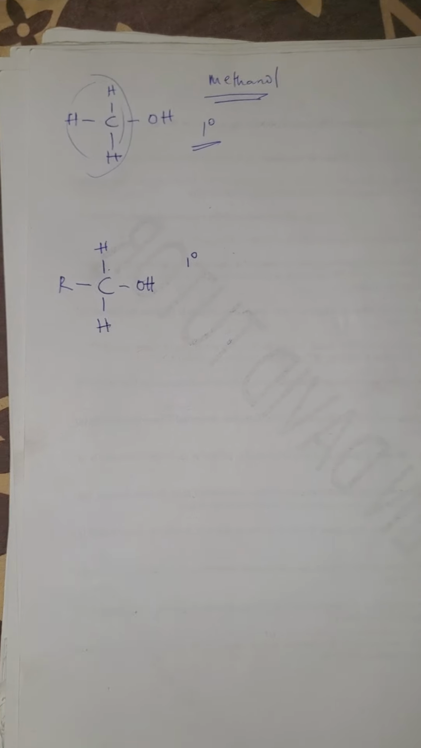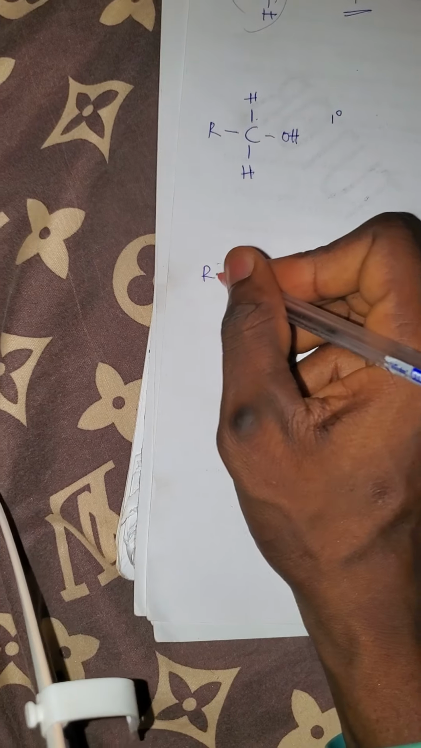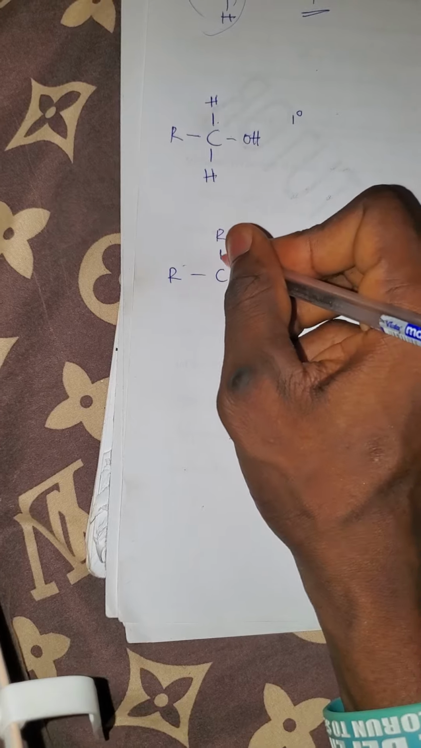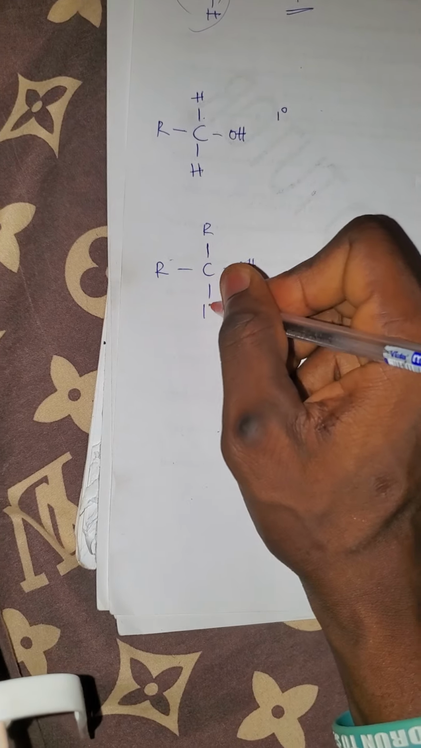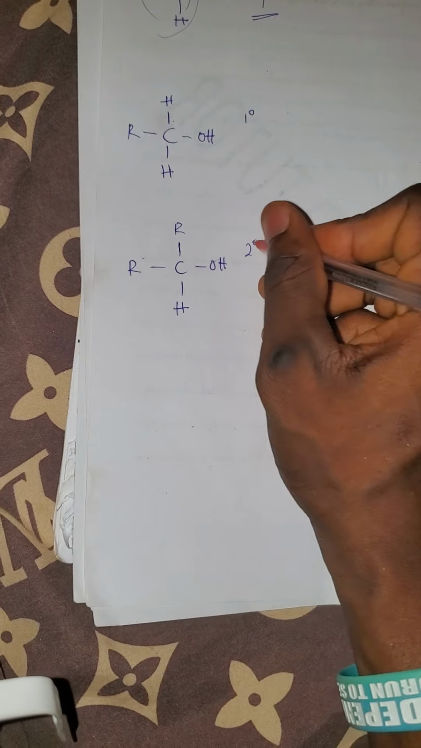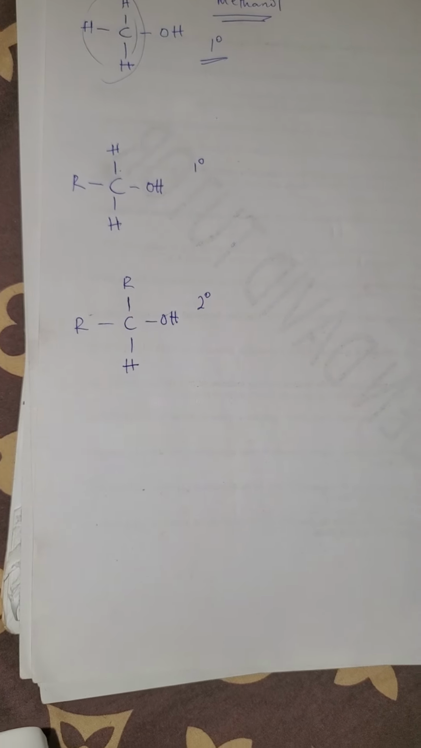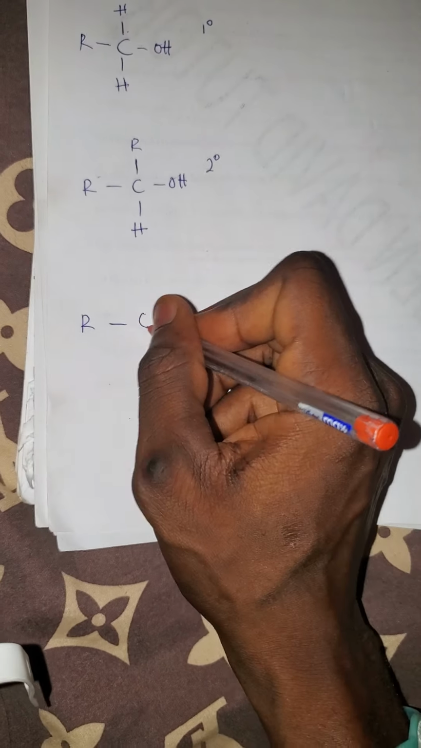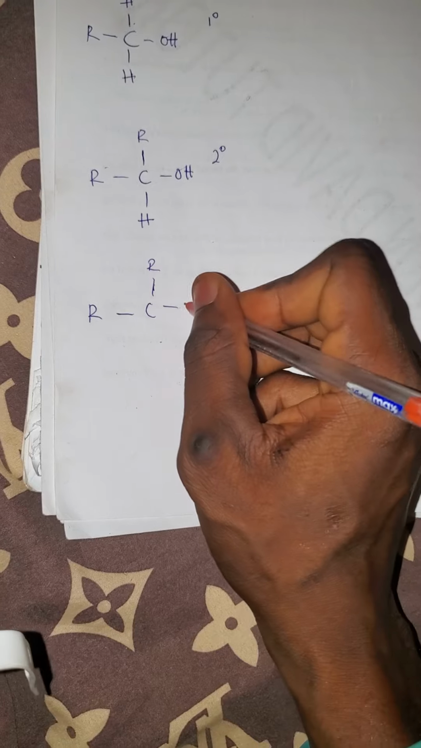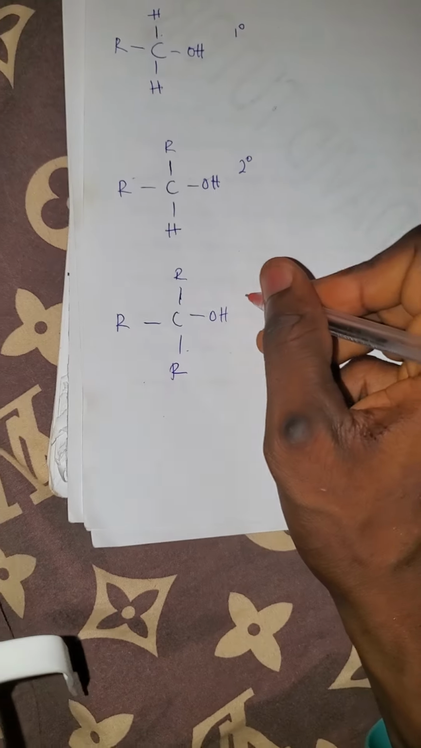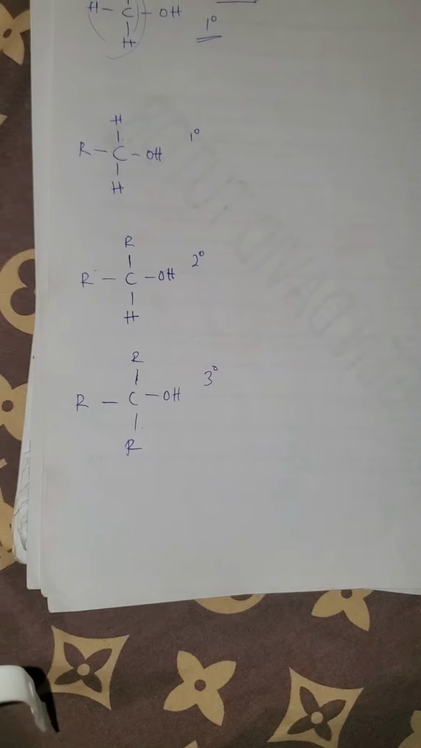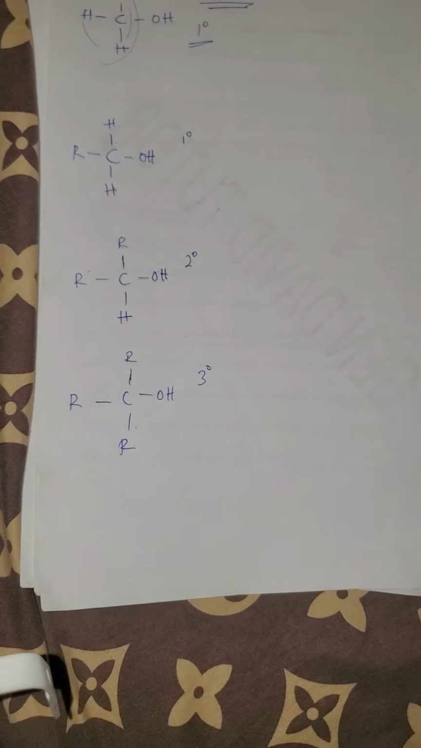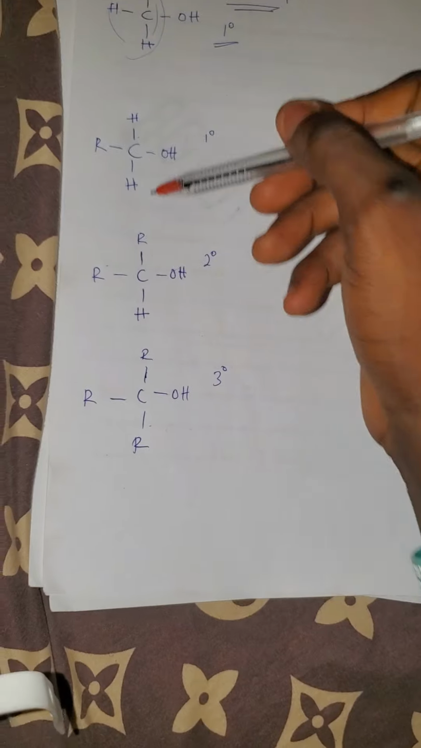But if that compound contains two alkyl groups like this, then it is called a secondary alcohol. And if that compound contains three alkyl groups, then it is called a tertiary alcohol. So this is the difference between primary, secondary, and tertiary.